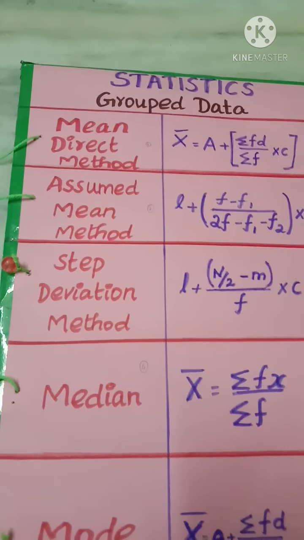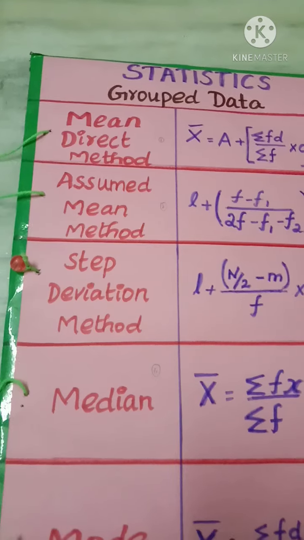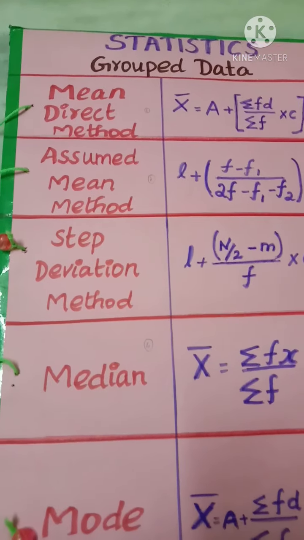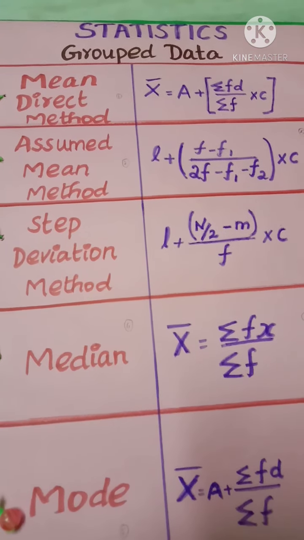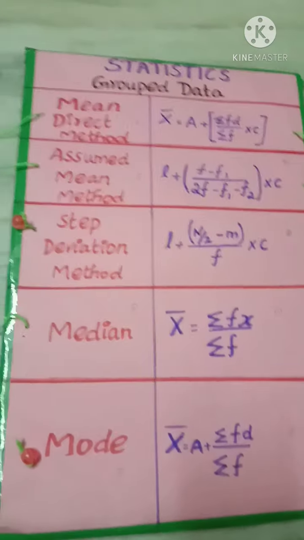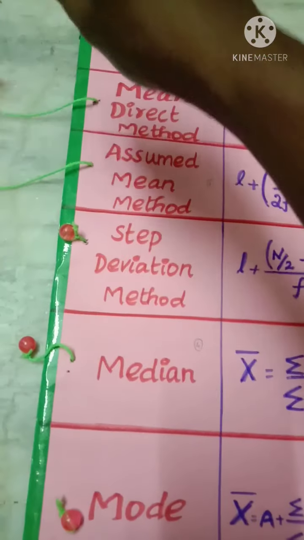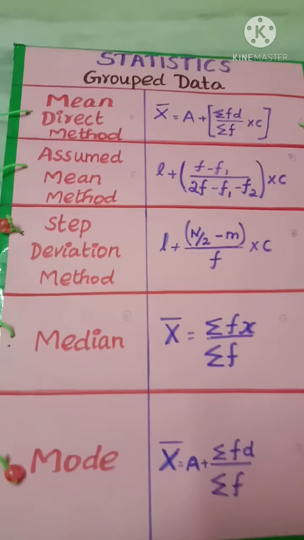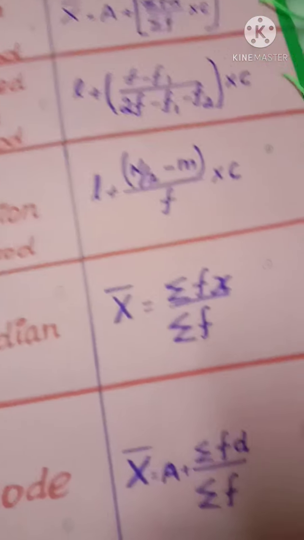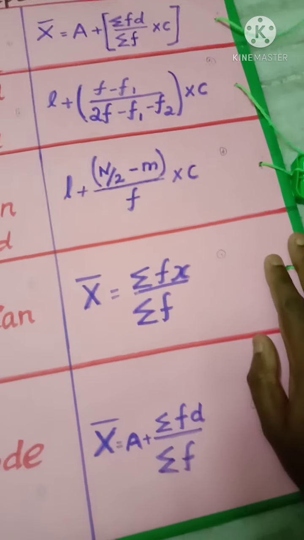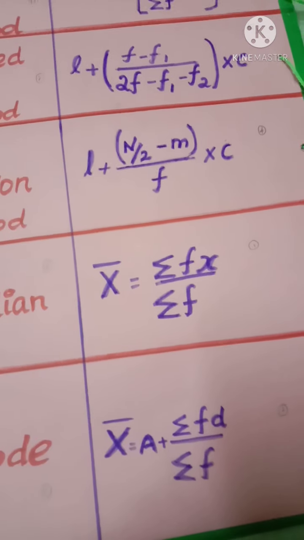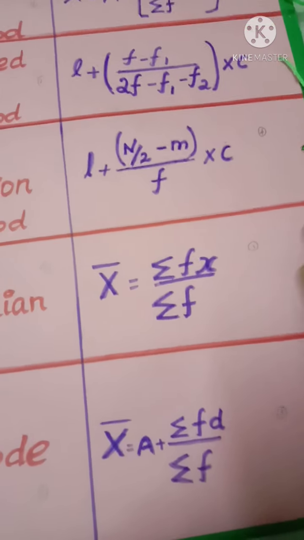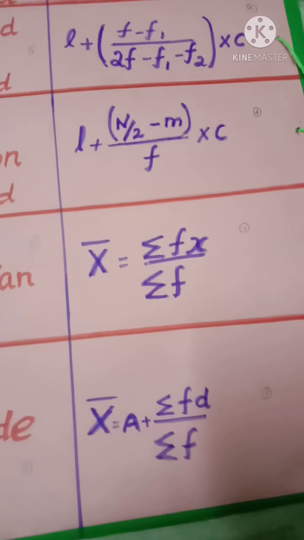Before showing it to the students, you have to write it in matching format, as in match the following. If any of the students say the answer wrongly, then you have to use this one. If you use this matching board, it will be very helpful for them. If they say it correctly, it's fine, but if they give the wrong answer, then you need to pull the rope and show it.